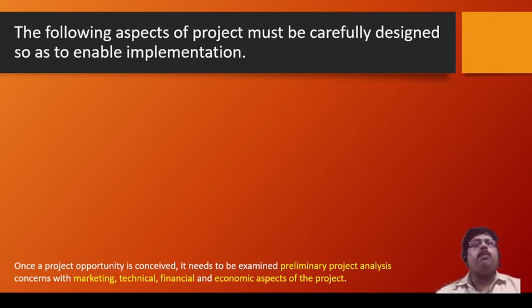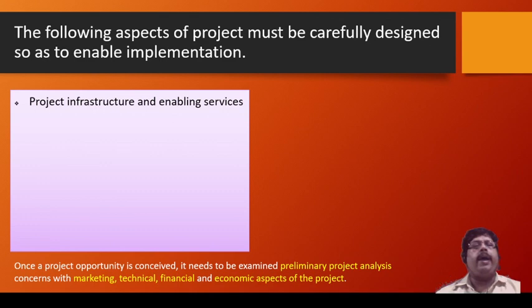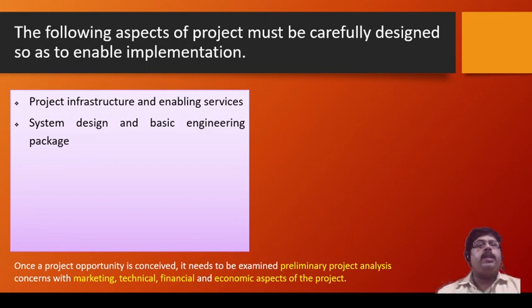Now let us discuss some of the aspects that must be carefully designed for implementation of the project. We will see them one by one. First, project infrastructure and enabling services. Before starting the project, we need to observe carefully whether the required infrastructure and services are available. Next, system design and basic engineering package.